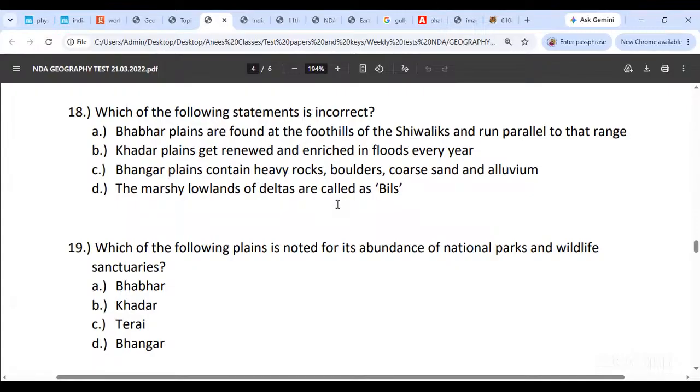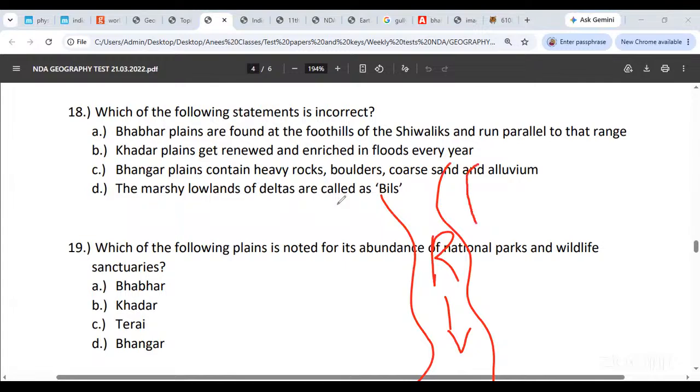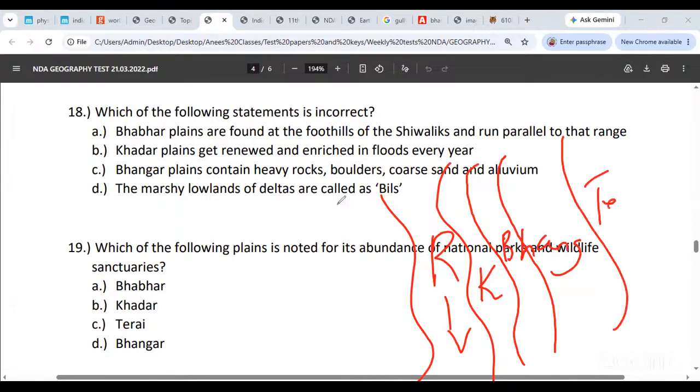देखो कैसा होता है, we are saying अगर ये river होगा, say suppose this is the river, okay, this is going to be the river, हम इसको river बुलाएंगे, okay, तो इसके ठीक बाजू में जो plain मिलता है that is going to be the Khadar plain, okay, then इसके बाजू में यहाँ जो होता है that is called as the Bhangar plain, okay, उसको Bhangar बुलाते हैं, and then you get the Terai and the Bhabar plains, and then of course you come to the foothills of the Himalayas, so that is the order in which this is going. तो हमारा concern ये है कि Khadar plains तो get renewed every year and get enriched, those are the new alluvial plains, वही तो हम हर साल enrich कर रहे हैं.